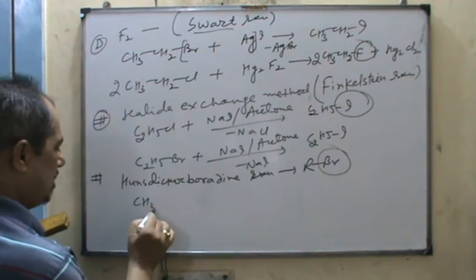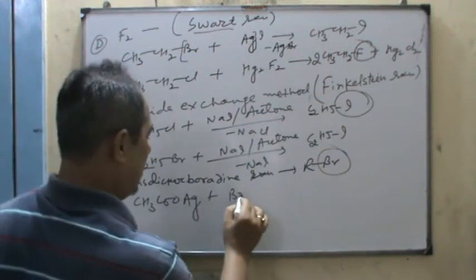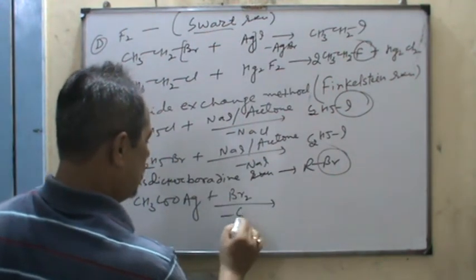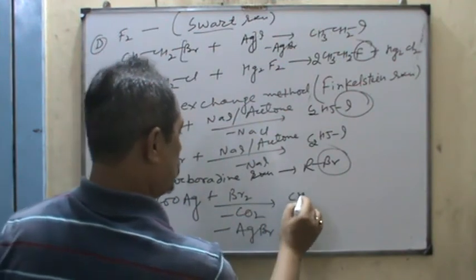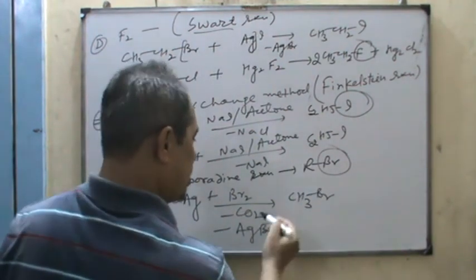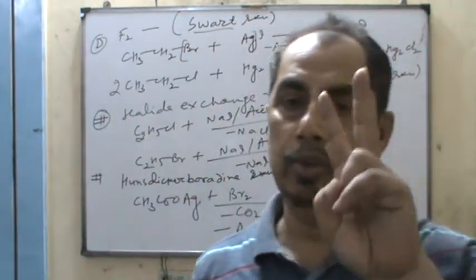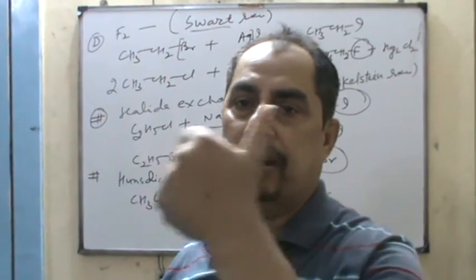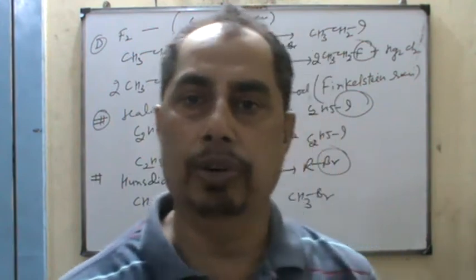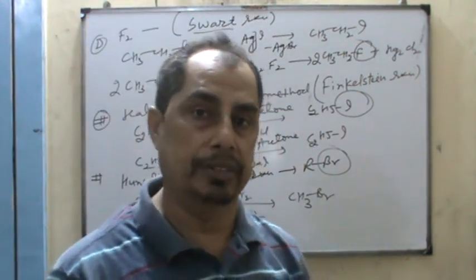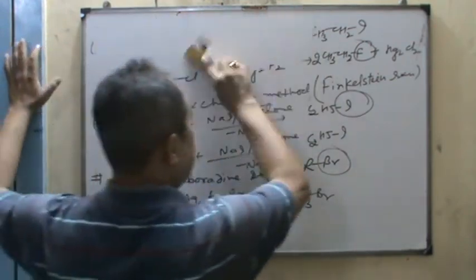Now CH3COOAg, silver salt of fatty acids, is treated with Br2. Decarboxylation takes place. This reaction is used for descending order conversion, because here we have taken 2 carbons, but finally we are getting 1. So this type of reaction is widely used for descending order conversion. So this is the fluoride, bromide and iodide.